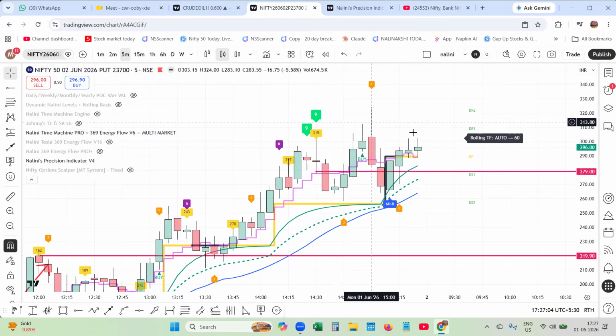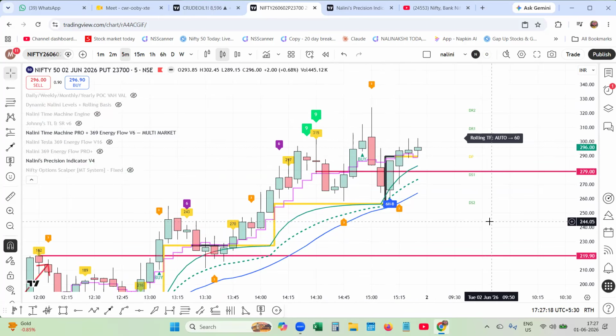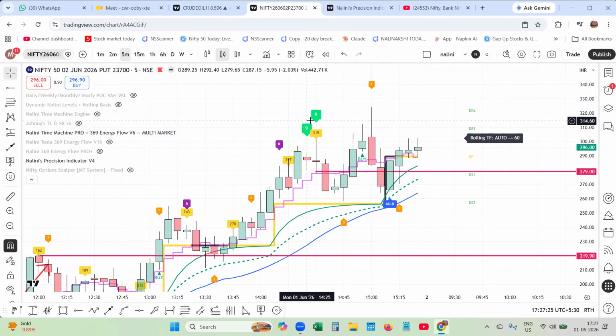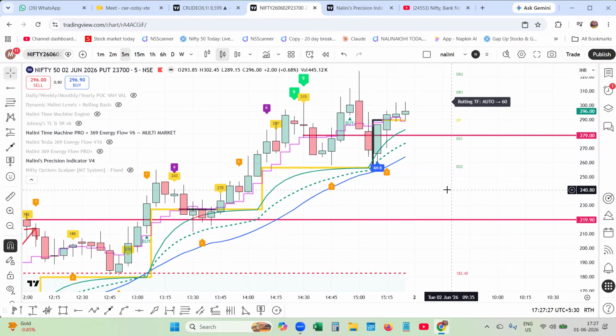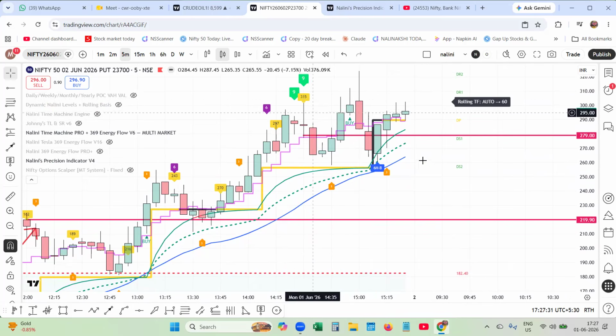You are not going to trade this. That's it. It came down. It went up to 303, and also it has gone up to 323. Don't worry about 323. You are closing here. When the exhaustion comes, 369 is plotting on your chart. Energy flow, it is the summit. It is the release of final energy.